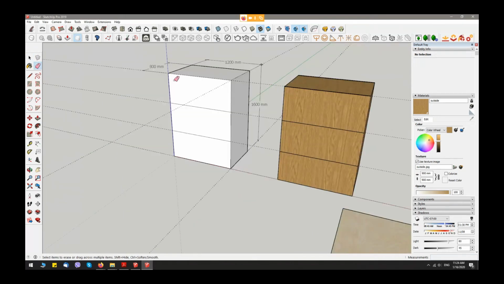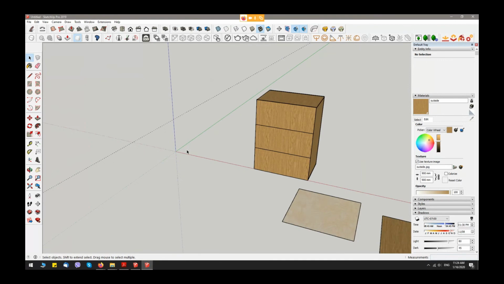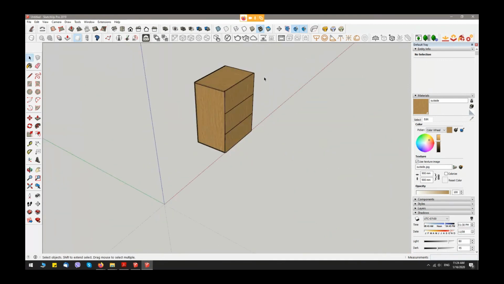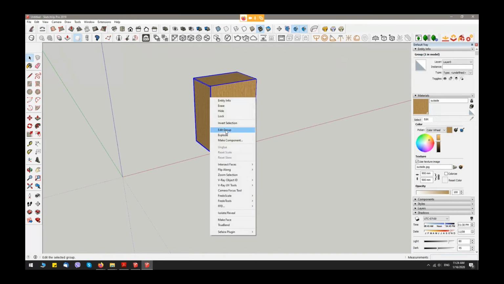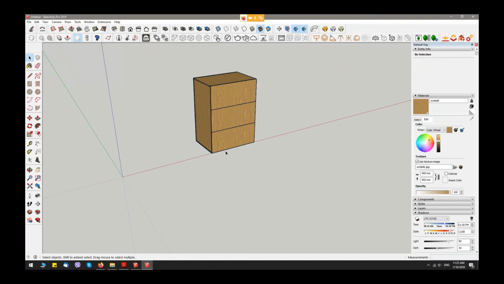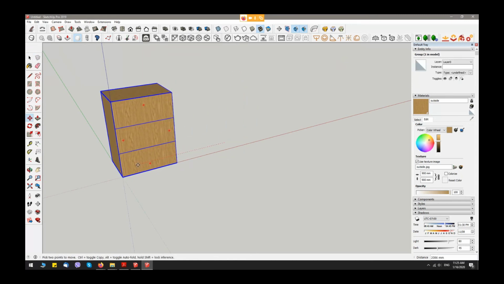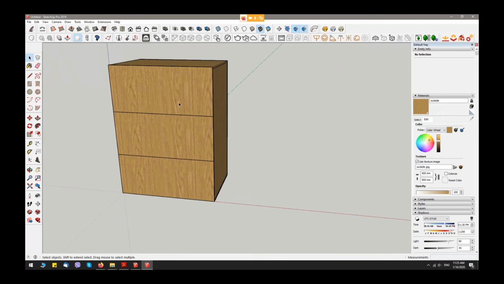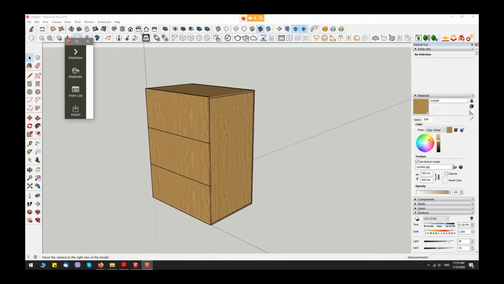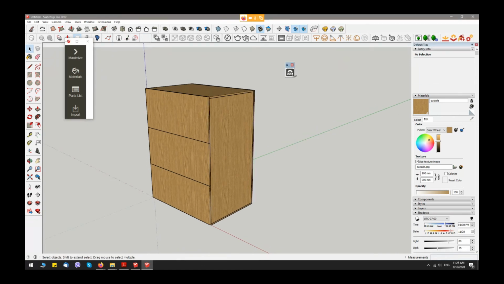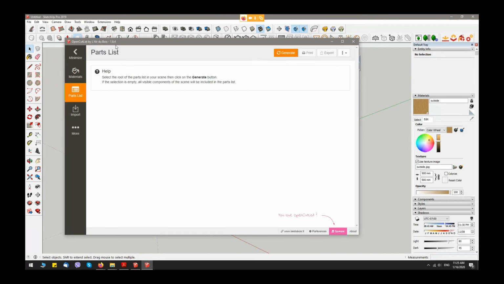Let's delete everything from our scene and make a group. Okay, we have our model. I take my extension OpenCutList and maximize.